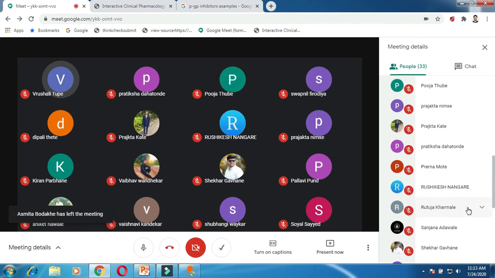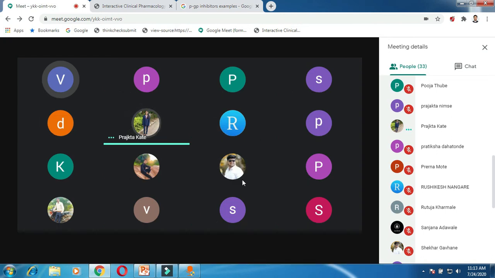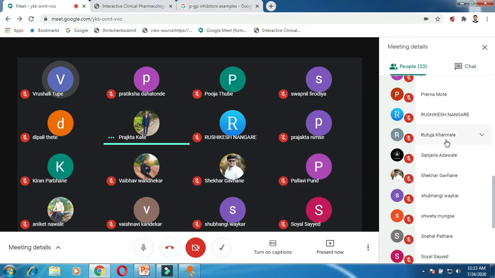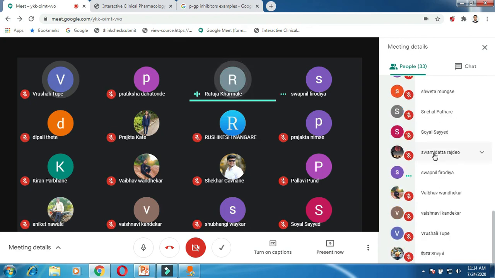Prajakta Kate. Tell me active transport. Which processes fall under active transport? Primary active transport and secondary active transport. Okay. Rutuja Kharmale, tell me what is primary active transport? Sir, ATP is directly used. Okay, means direct use of energy is required in primary active transport.